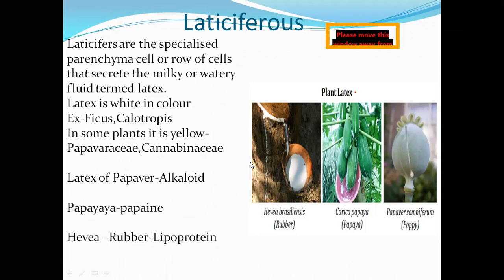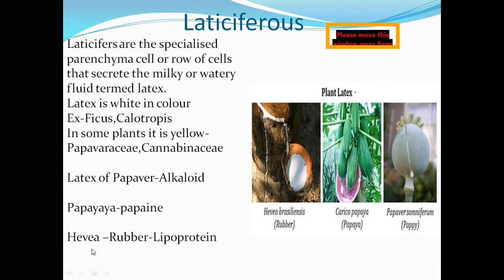In this latex, there are some alkaloids, which are very useful for making medicines. The second example is papaya. In papaya, there is papain. If you make any small cut on unripened papaya, it produces latex.